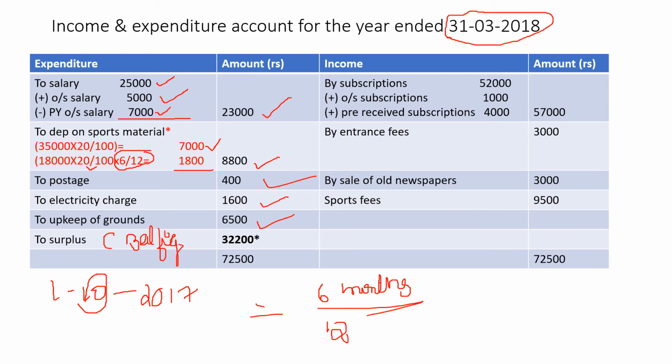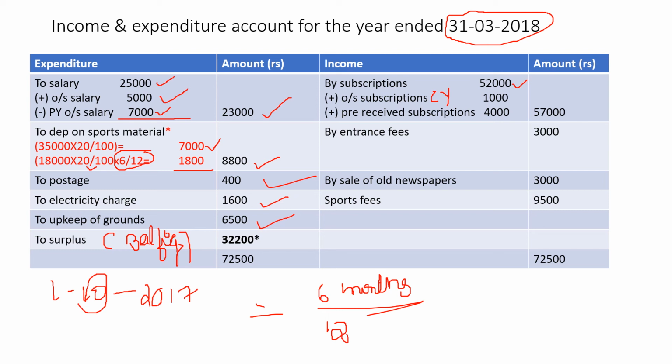Now go to the income side. Look at the receipts column. First one is balance brought down 15,500, and in the asset side cash in hand 15,500. That is the last year's cash. We don't require to write it here. Then subscriptions. Subscriptions of the current year, it's given 52,000. Current year's outstanding subscription, look in the adjustments. Outstanding subscription for 2018, 1,000. It is given in the adjustment. So current year outstanding subscription you have to add 1,000.